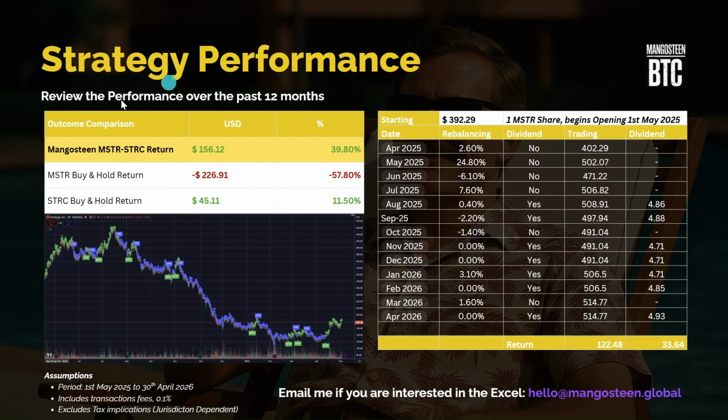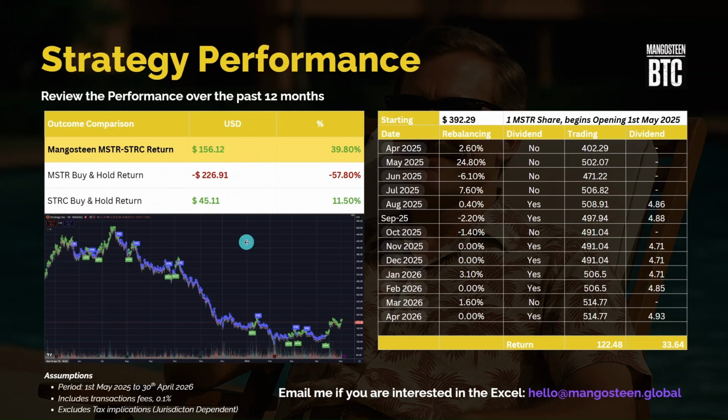Now, when we review the strategy over the past 12 months, so let's assume the 1st of May 2025 to the 30th of April 2026, just closing off a few days ago, we can see that the Mangosteen MicroStrategy STRC return profile is $156 a share, or about 40% return. And if we compare that to just holding MicroStrategy buy and hold, you would have made a negative 60% return, coming down from about $390 odd a share down to the $160, $170 a share that it closed off at the end of April with.